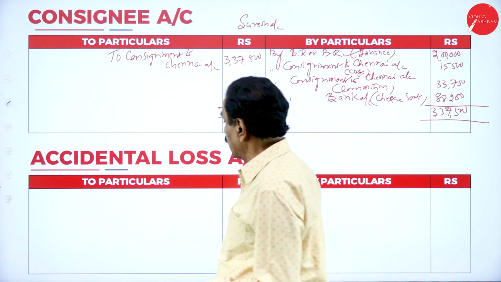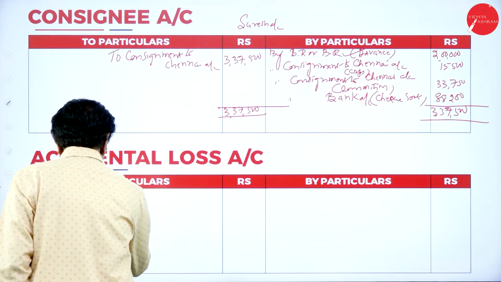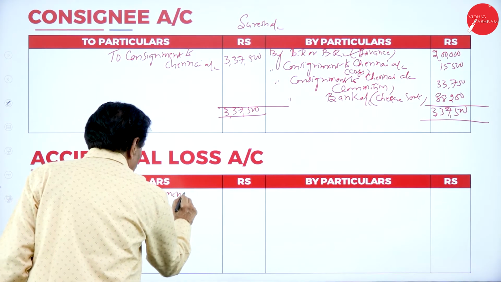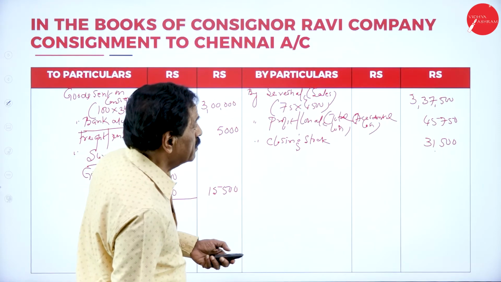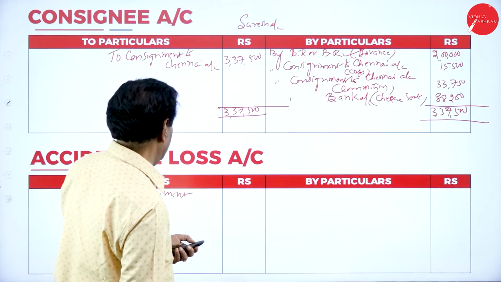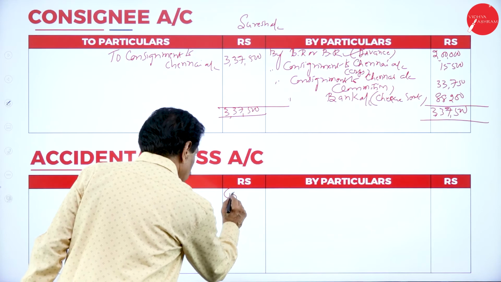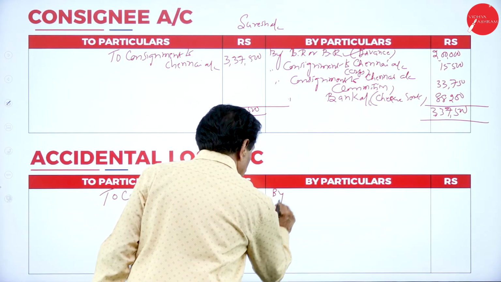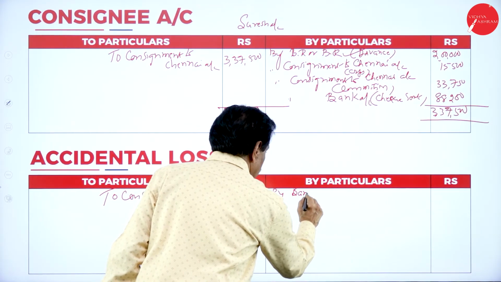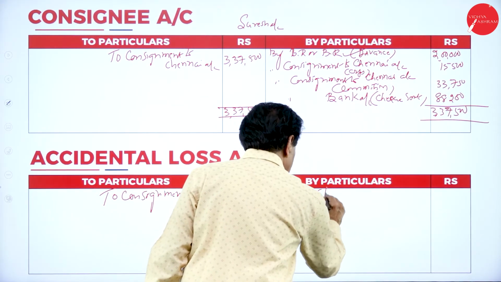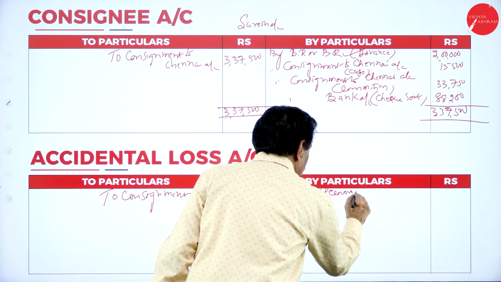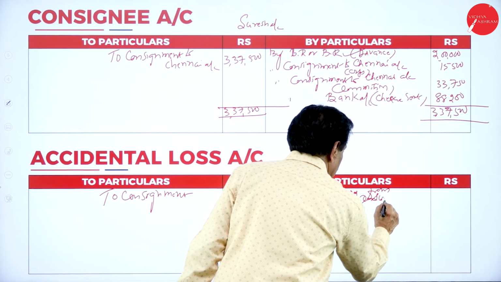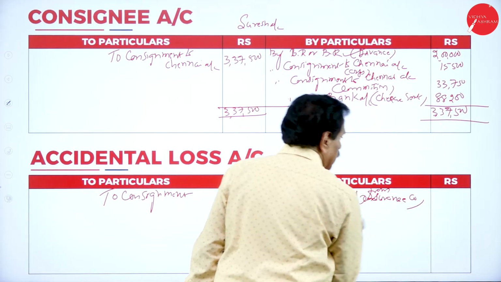If you open the accidental loss to consignment, what's the full amount of loss? 45,750, by bank, recovered from insurance company, 10,000.